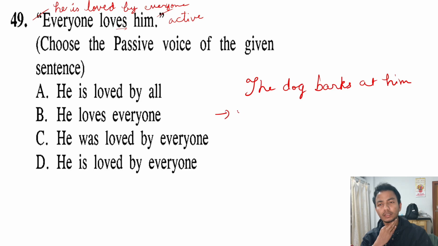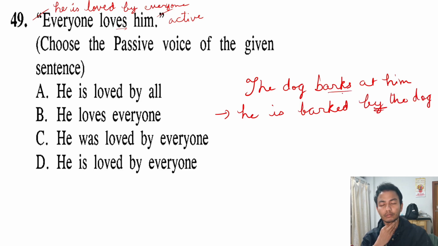We will write he is barked, ed will come, in the past tense, barked by the dog, by also will come, and then barks will become barked. Okay, the correct option here is he is loved by everyone.